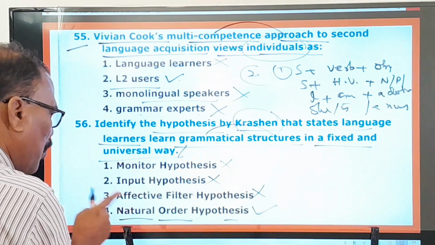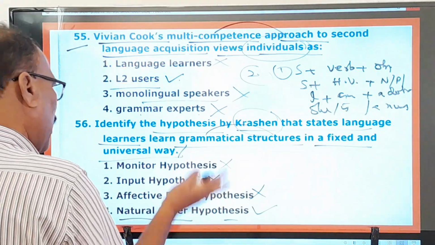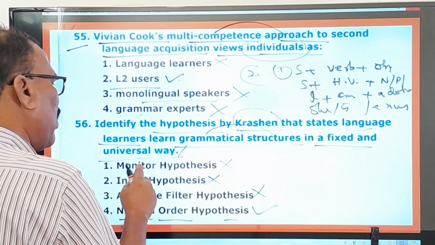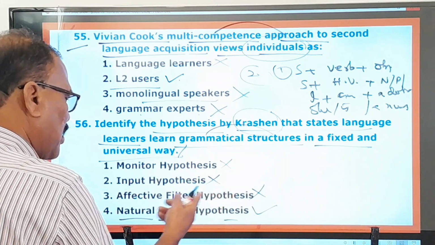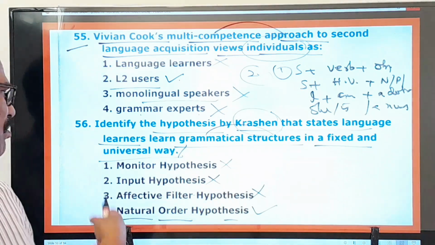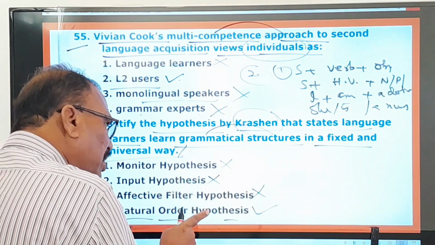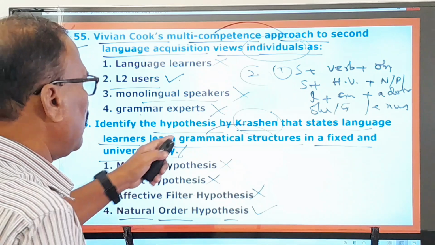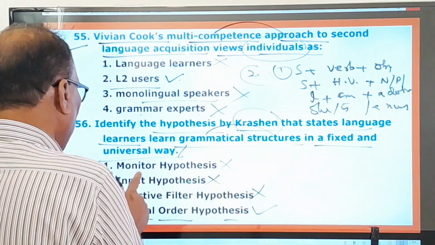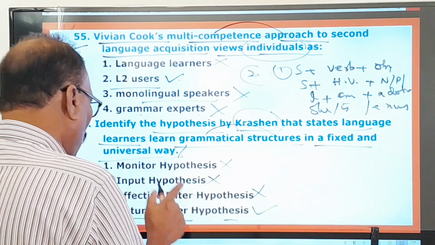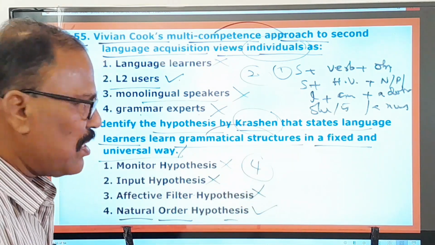I want to tell you about all these things, but it will consume a lot of time. Sometime later I would like to tell you about the monitor hypothesis, input hypothesis and affective filter hypothesis. But here, natural order hypothesis. According to this, language learners learn grammatical structures in a fixed and universal way. Therefore first, second and third ones are wrong, and only the fourth one is the right one. Now you move on to other questions.